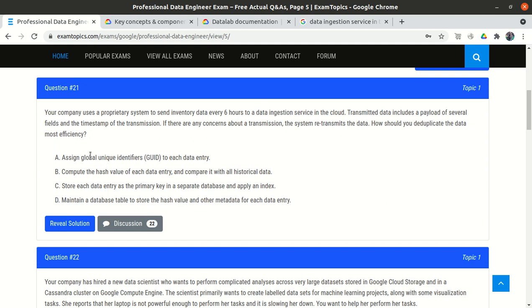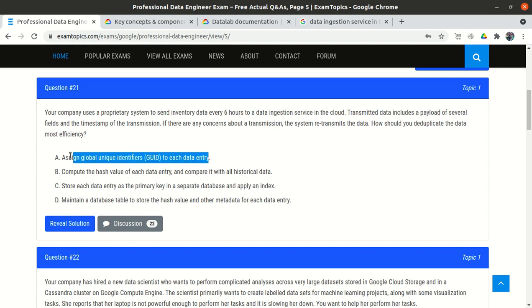So now we have option A and option D, which look okay. Even option B is okay, but it is a very computational work, so B will be rejected. C is also rejected. So we have the A option and D option. Out of A and D, I would prefer to go with D, because they said to assign a global unique identifier to each data entry.